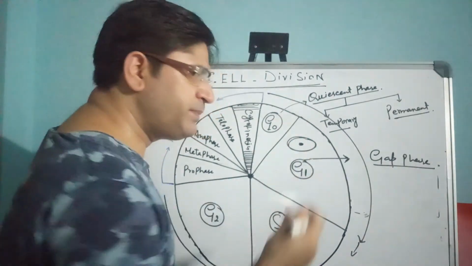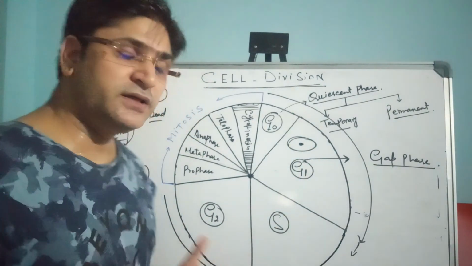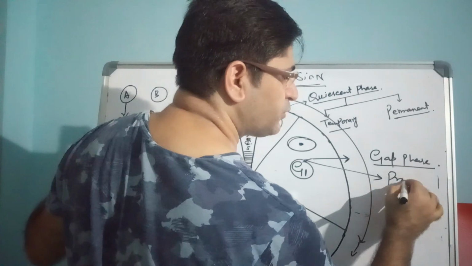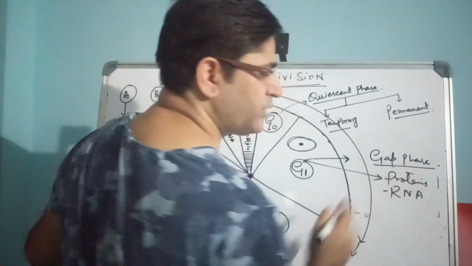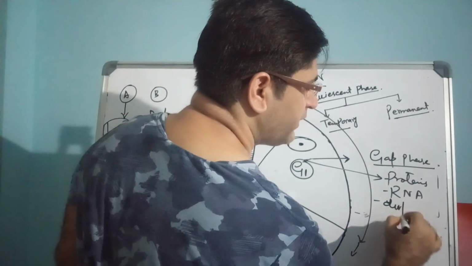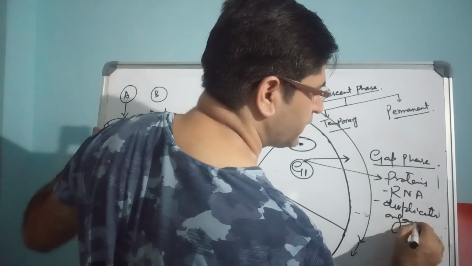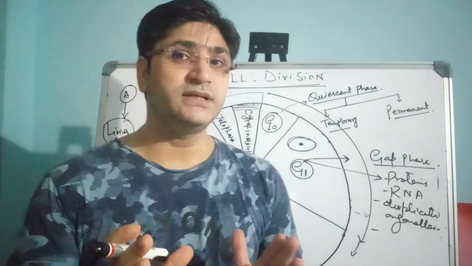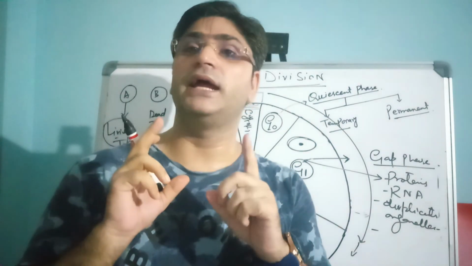Now in this G1 phase, what is happening? The cell prepares all the necessary proteins and RNAs, and it duplicates various cell organelles, except certain major organelles like mitochondria, chloroplast, and centrioles.